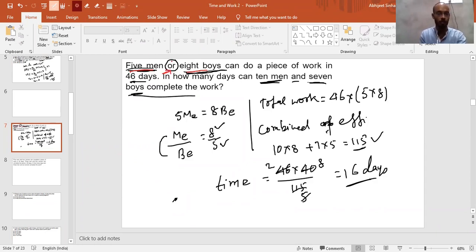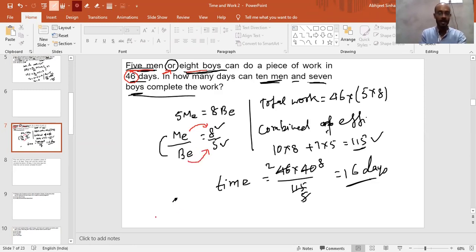Because either you take this group or you take this group, the time taken will be 46 days, which is the same. So if one man's efficiency is M and one boy's efficiency is B, the total efficiency of 8 boys will be 8 times B and of the men 5 times M. So the efficiency of men upon boys, if you take boys this side and 5 this side, you will get 8 upon 5. So you can say the efficiency of a man will be 8, and the efficiency of a boy will be 5.